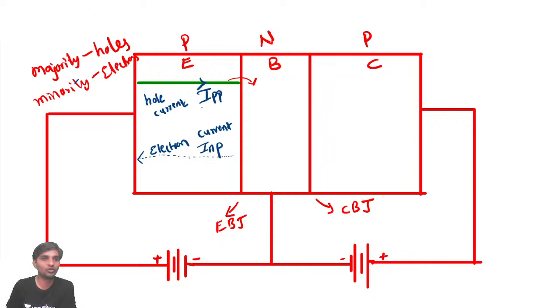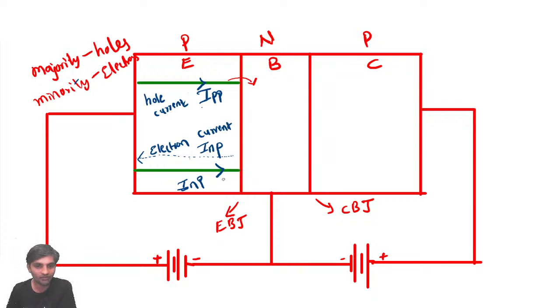Exactly opposite to their movement. So we have this current INP, that is electron current in P region.